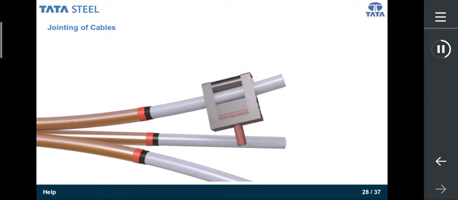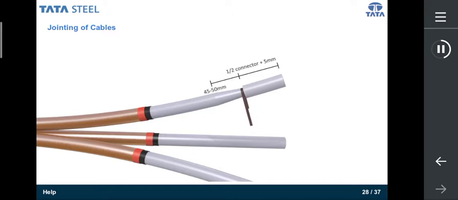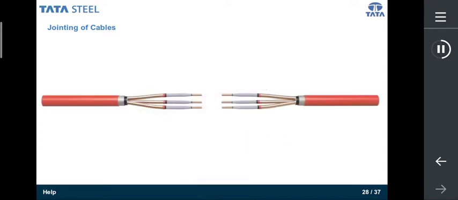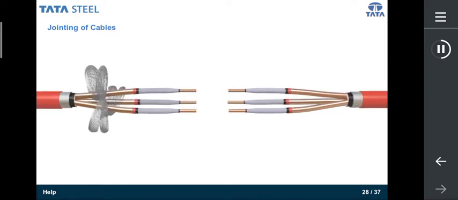Pencil the XLPE insulation using penciling tool. Expose 5 mm of the inner semiconductive layer. Remove XLPE at half conductor length plus 5 mm. Smoothen the penciled area with emery cloth grade 150. Open XLPE insulation at the end of the cable core. Smooth them using emery cloth grade 400.